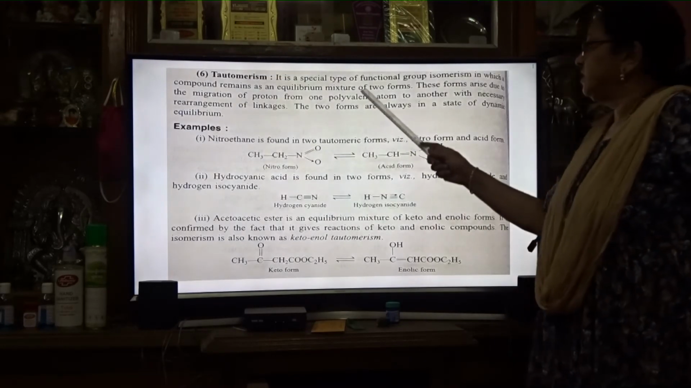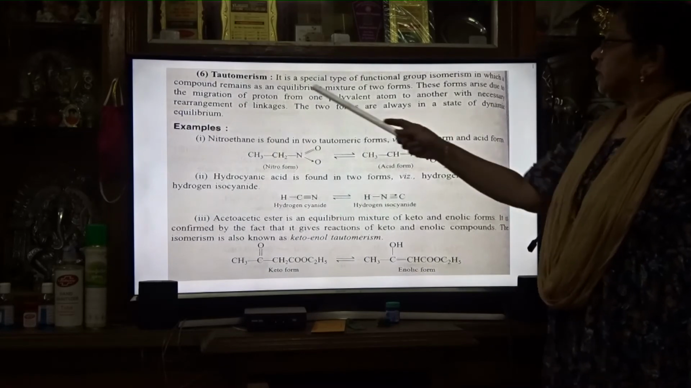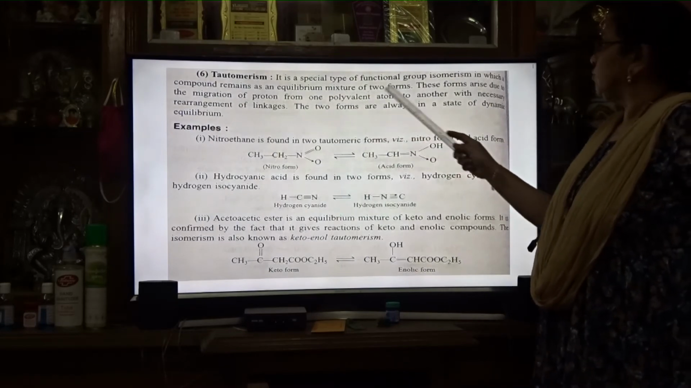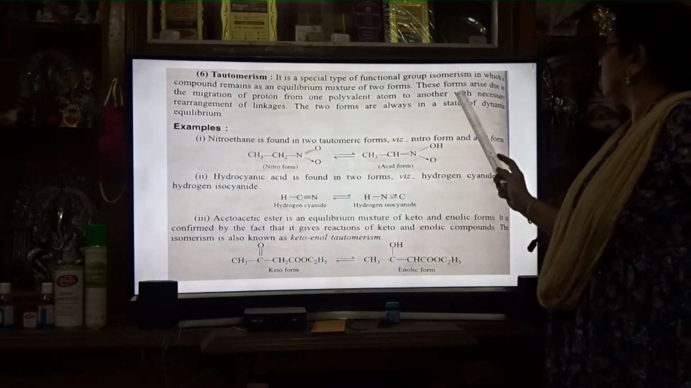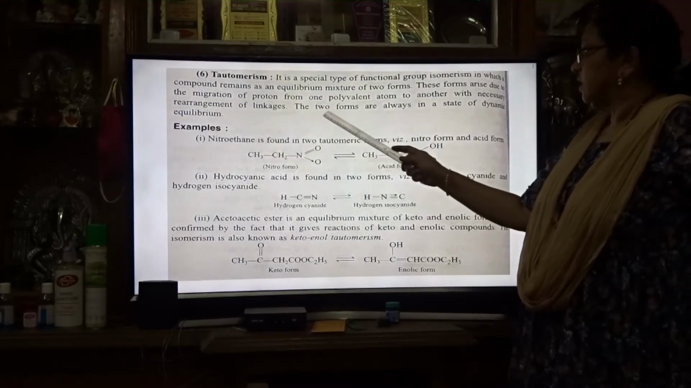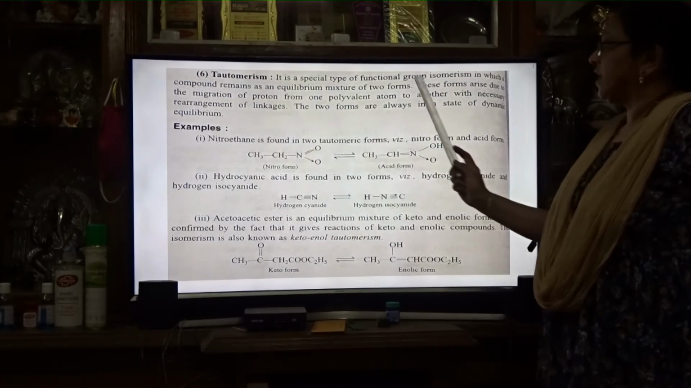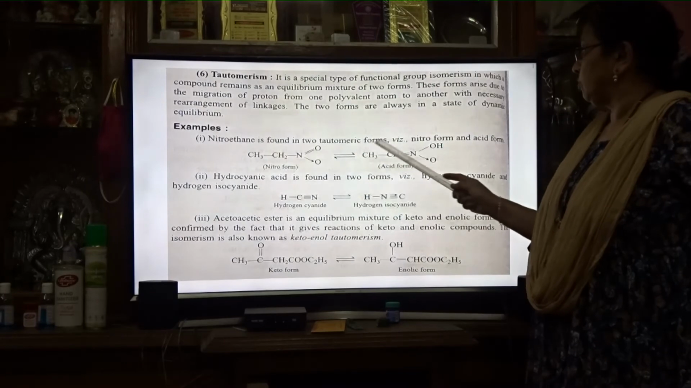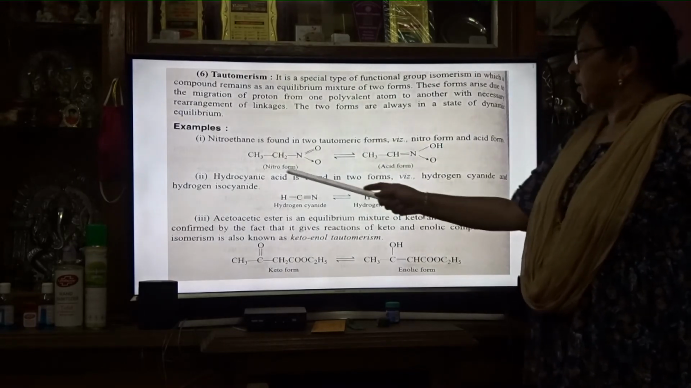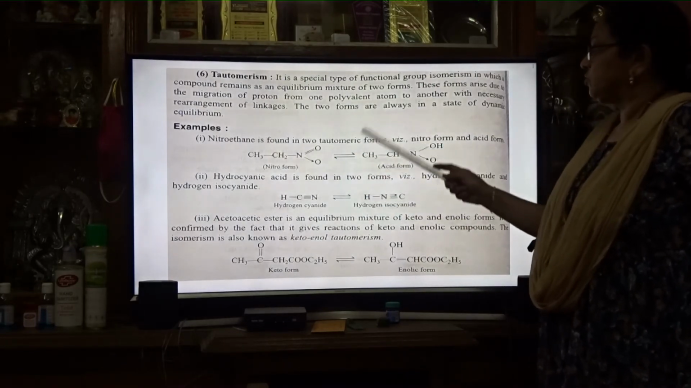Next, tautomerism. It is a special type of isomerism in which compounds remain in equilibrium of two forms. These forms arise due to the migration of a proton from one polyvalent atom to another with necessary rearrangement of linkages. The two forms are always in a state of dynamic equilibrium. Nitroethane exists in two tautomeric forms, nitro form and aci form. This is known as tautomerism.